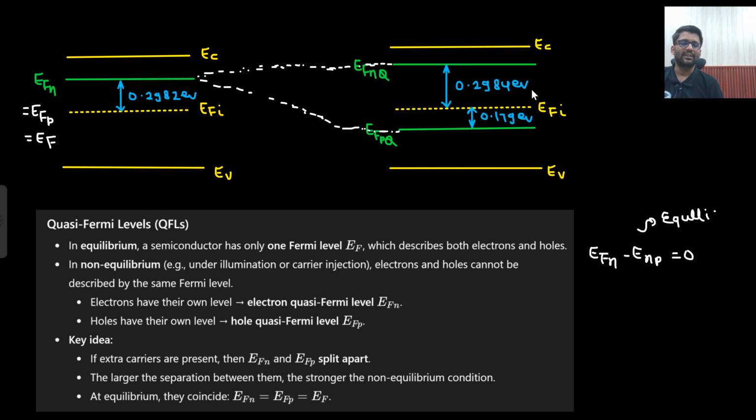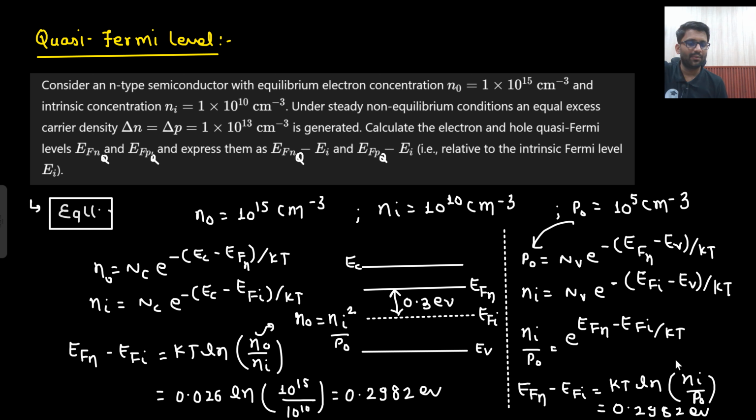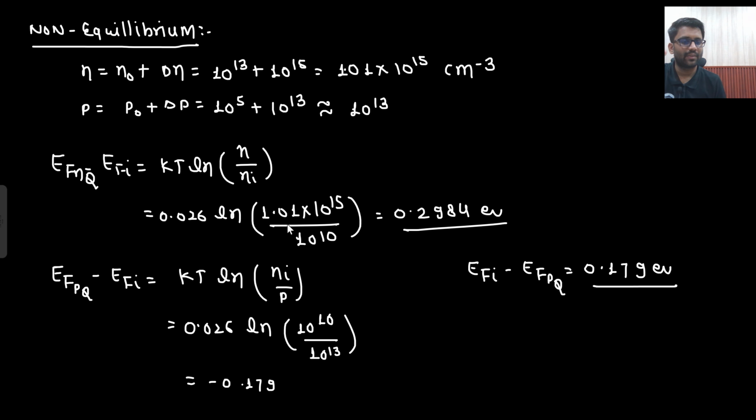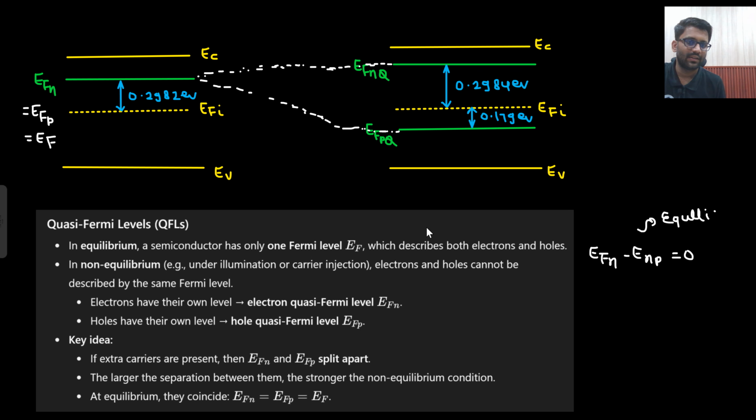So that's it. This is the meaning of quasi-Fermi level. There is a very rare chance that any question can be asked from here, but it will be used in our analysis of the PN junction. That's why we are studying it here. With the example it is clear, otherwise it would become very complex to understand. Thermal equilibrium was this condition; thermal equilibrium disturbed is this condition. That means one Fermi level is split into two Fermi levels, known as quasi-Fermi levels, one for electrons, one for holes. The larger the separation between them, the stronger the non-equilibrium condition.